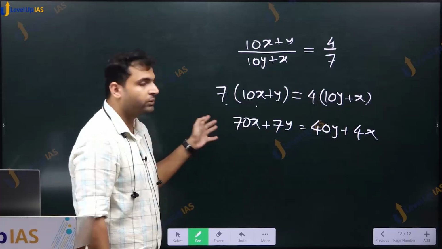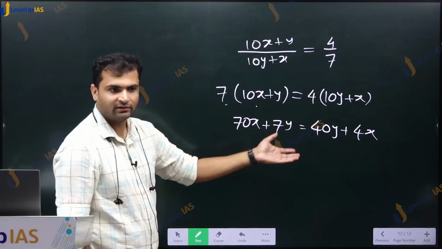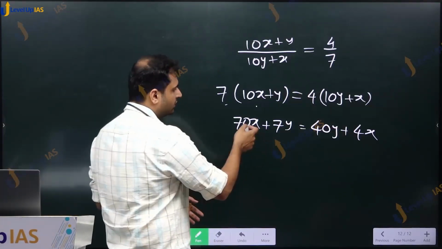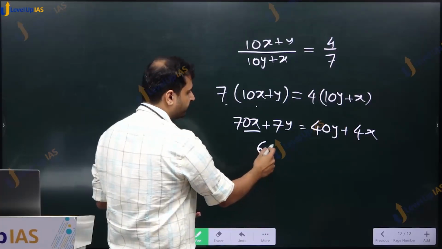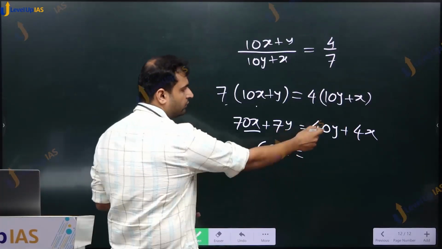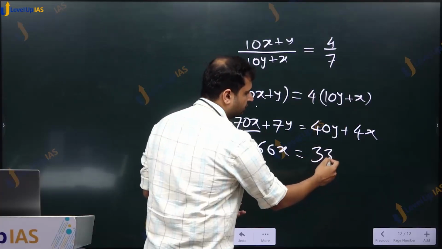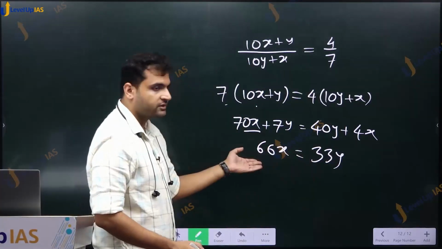Let us bring x together and y together. अच्छा नहीं लग रहा दोनों को अलग अलग देखना, है ना, एक साइड आएंगे तो कुछ ना कुछ रिलेशन बन सकता है। तो 70 and this is -4, 66x is equal to 40y minus 7y, 33y. Now this is 33, this is 66.